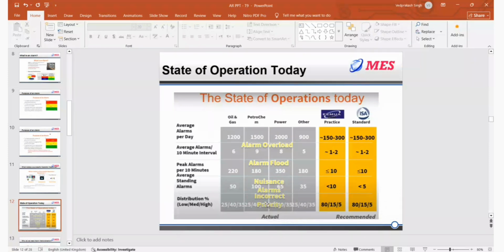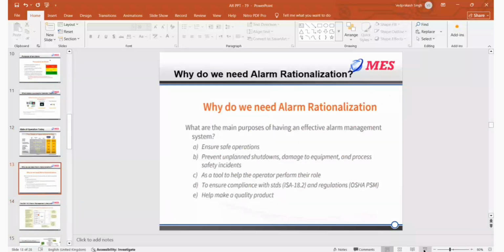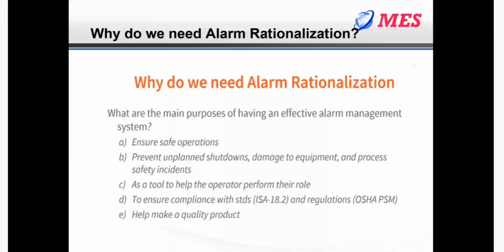But we need to ensure that P1 is not more than 5%, because if you are getting more than 5%, the operator will not be able to take action. So guys, now the agenda of the day. Why do we need to do the rationalization of alarms? Because we need to ensure that the operator gets the alarm, and then we need to ensure that operation is safe.